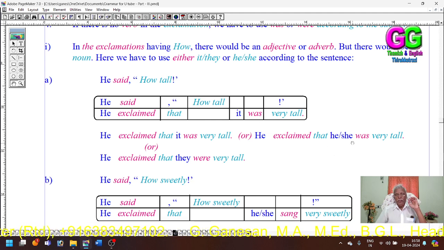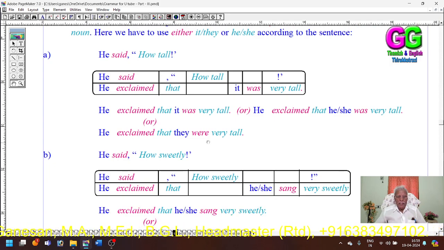We have to use it. If you take it as a human being singular, he or she. If you take it as a human being plural, or that person plural, anything, whether living things or non-living things, that doesn't matter, they. So here we can use it either way. Instead of it, we can use he and she. Then the verb would be was. If we use they, then we have to use were.